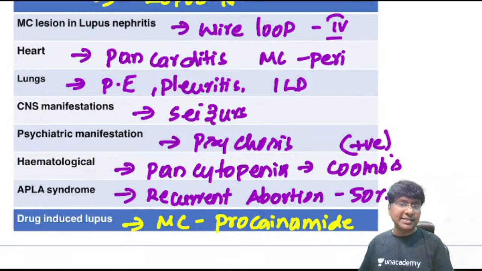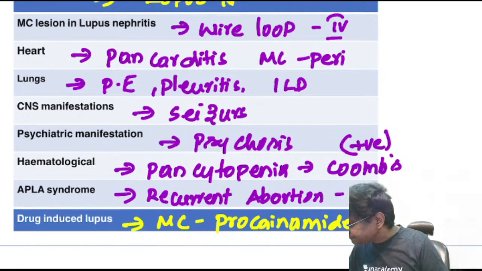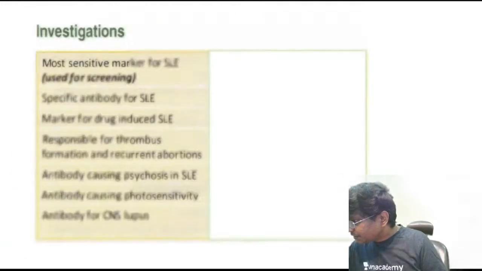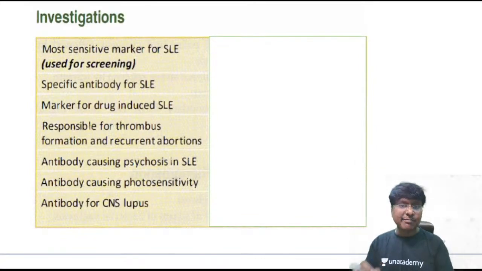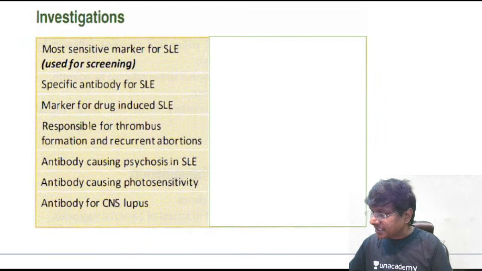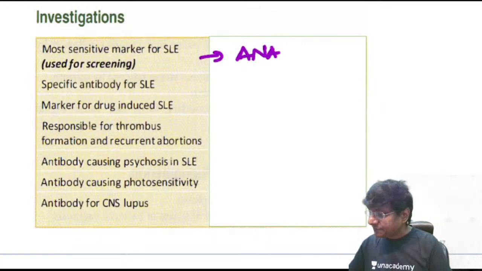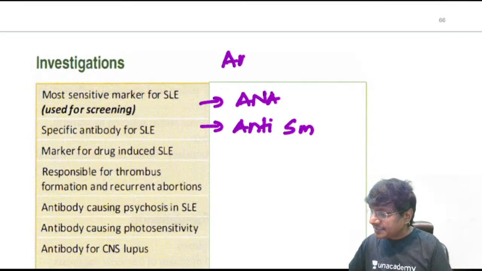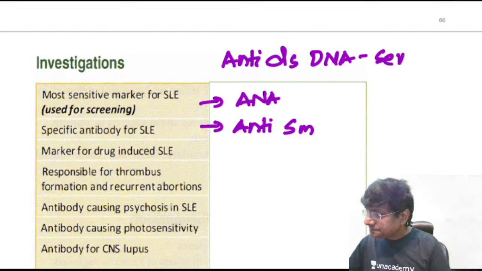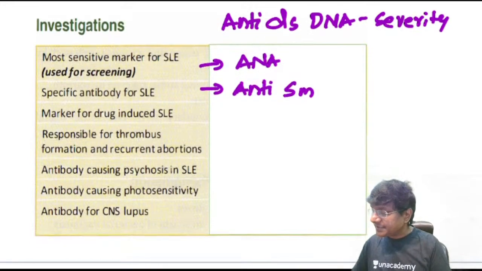Now, what are the other important things that you need to know in the SLE is the antibodies. So you take the most sensitive marker for your SLE. Most sensitive marker for SLE will be anti-nuclear antibody. And what is the most specific? Most specific will be anti-Smith. And what about your anti-dsDNA? Anti-dsDNA, it tells you about the severity of the disease.